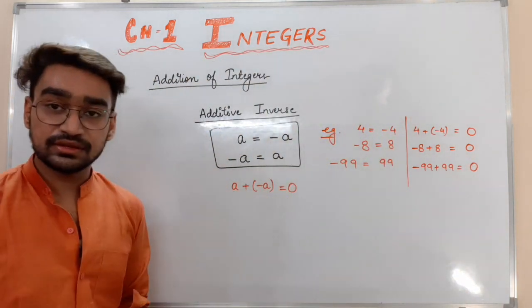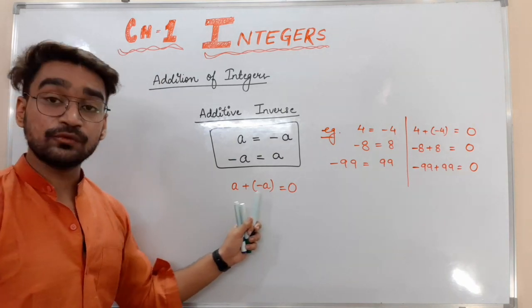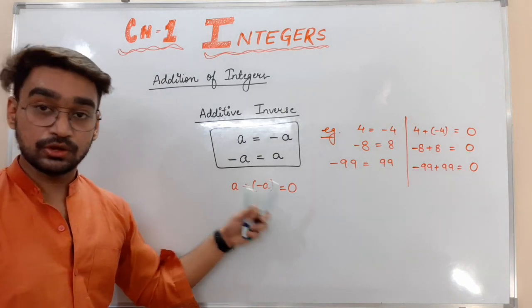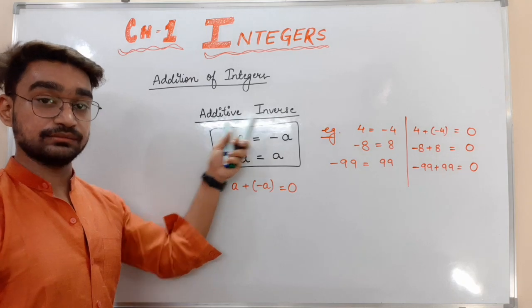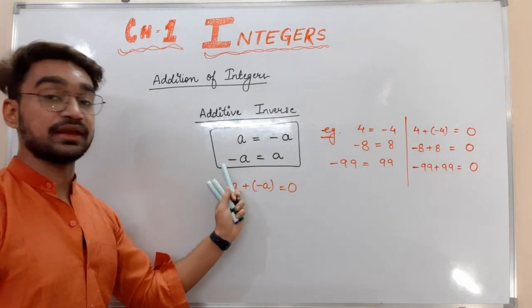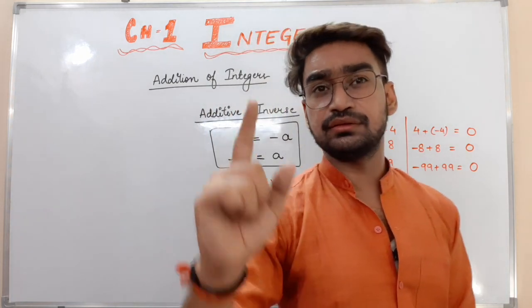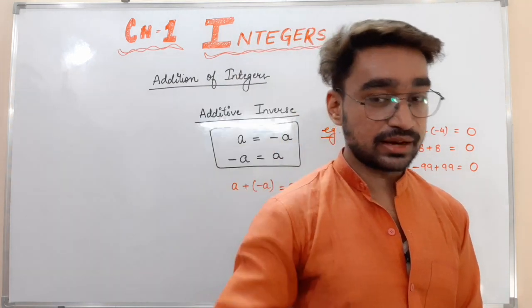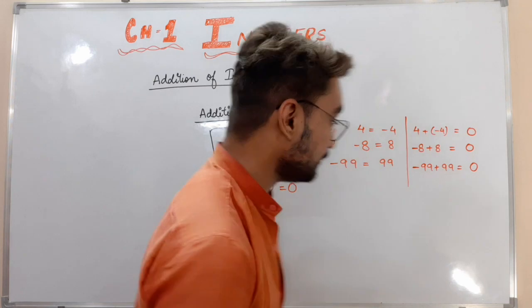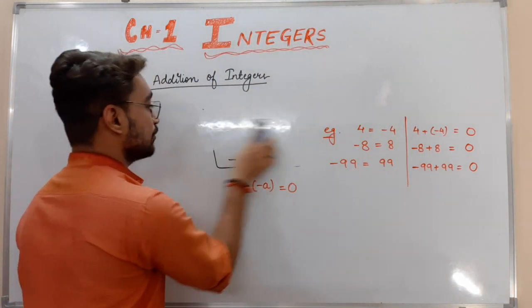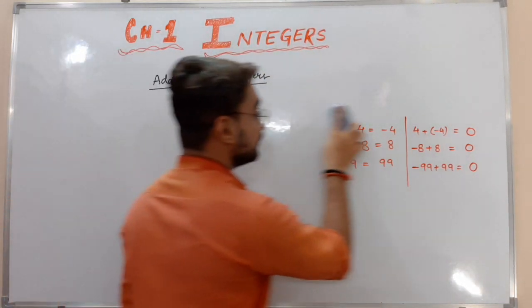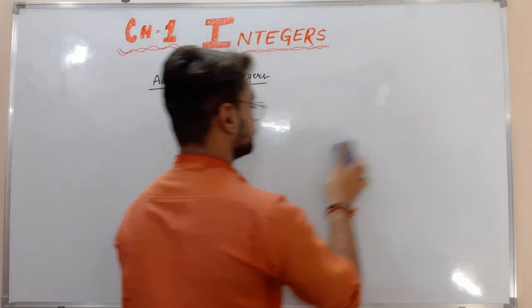So additive inverse says that if we add the additive inverse of any number to that number, we will get 0. The additive inverse of A is minus A, and the additive inverse of minus A is A. What is the additive inverse of minus 154? Type in the comment box, everyone should type. I want to check your answers. Additive inverse of minus 154.